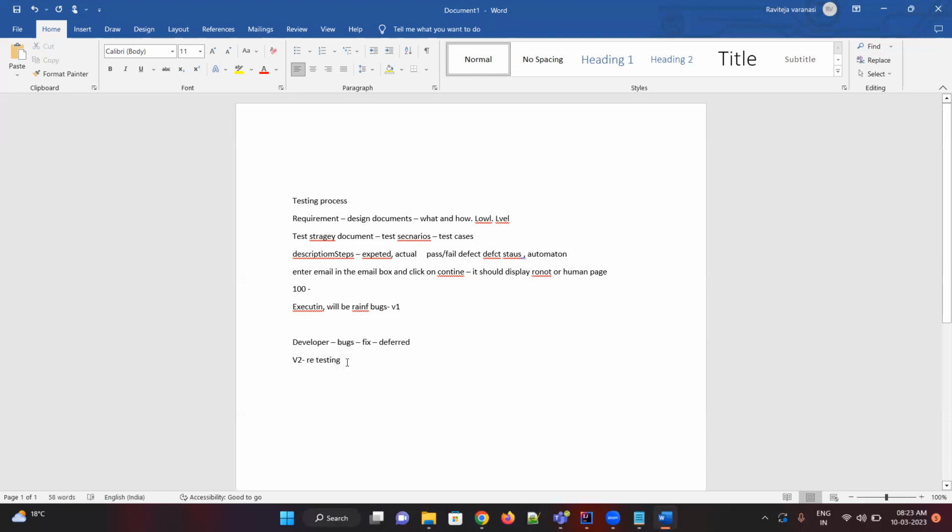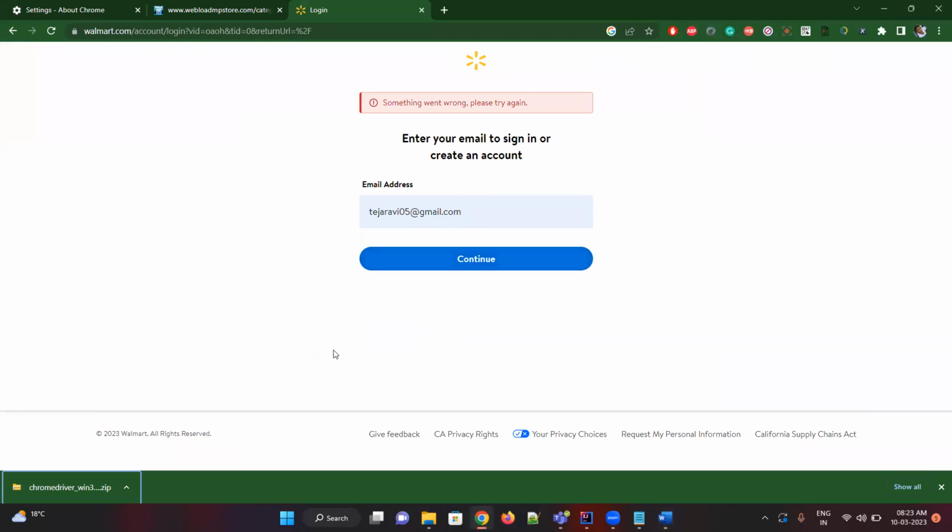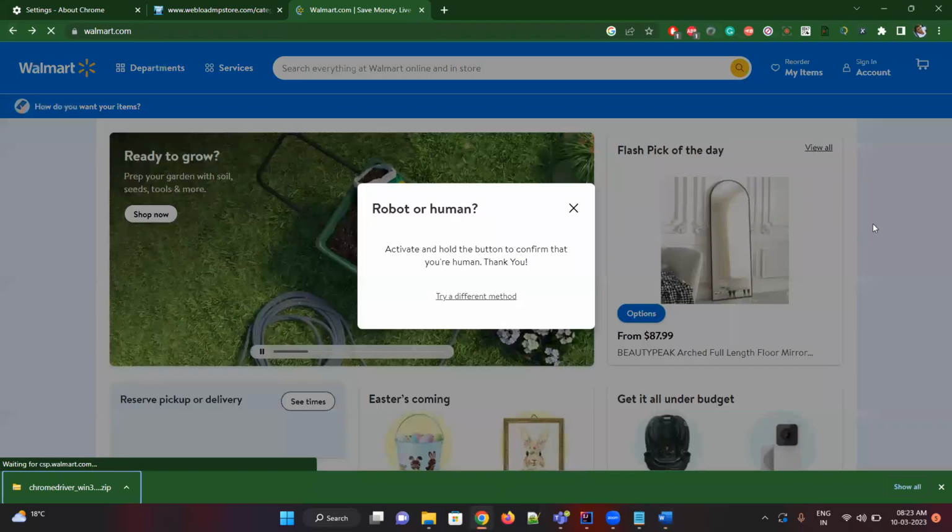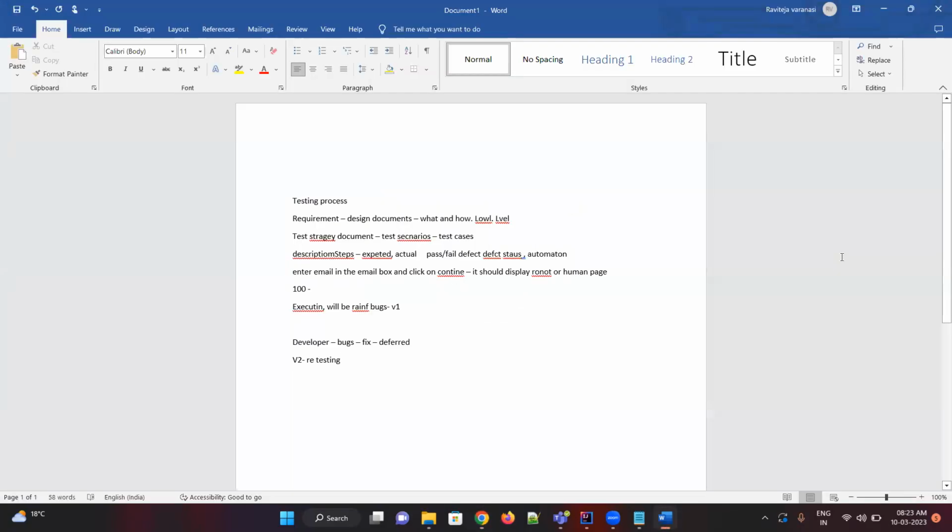Now, along with the bugs, there could be a chance of leaking bugs in other applications or other pages, right? That's what we call regression testing. So we'll do regression testing to make sure that the whole application is safe along with the bug area. Once retesting and regression testing are done, we'll update the bug status.